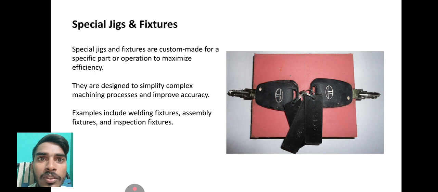Special jigs and fixtures. Special jigs and fixtures are custom made for a specific part or operation to maximize efficiency. They are designed to simplify complex machining processes and improve accuracy. Examples include welding fixtures, assembly fixtures, and inspection fixtures.